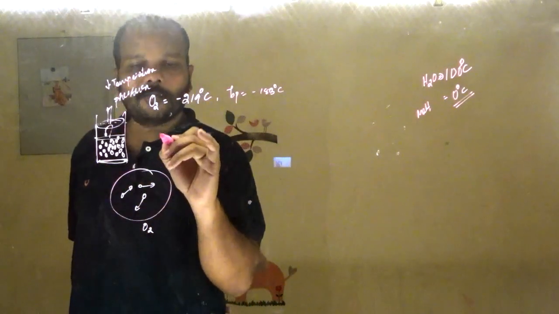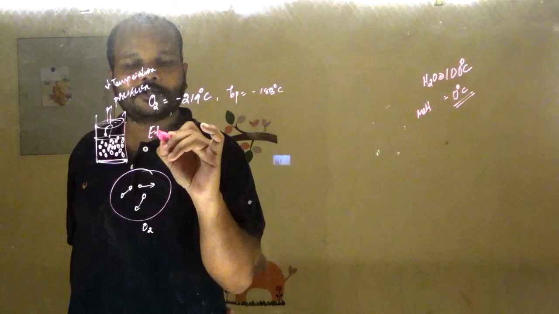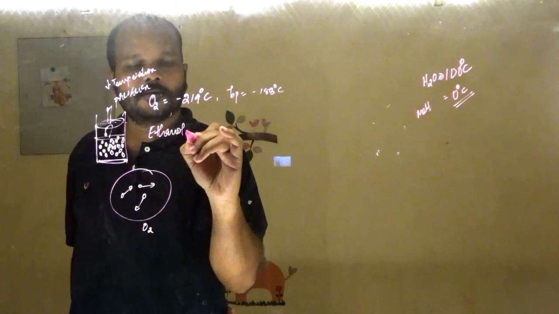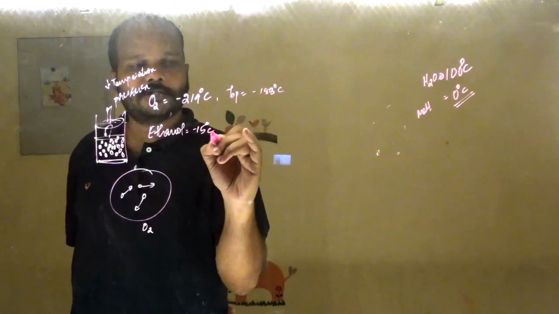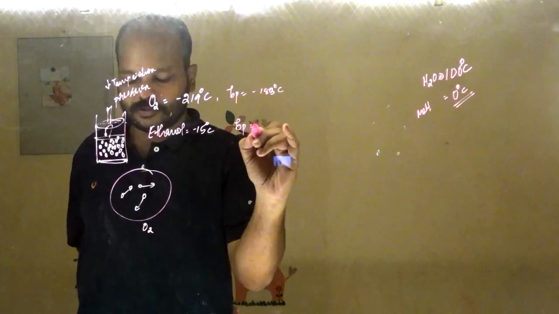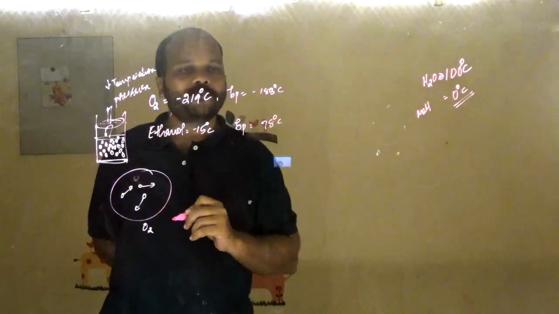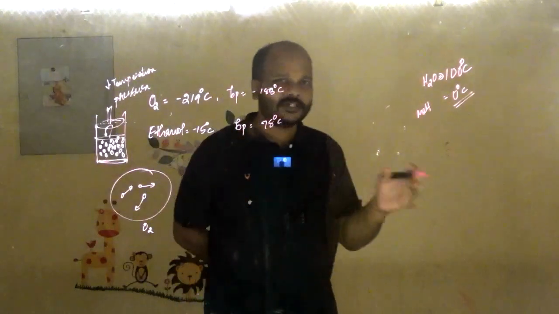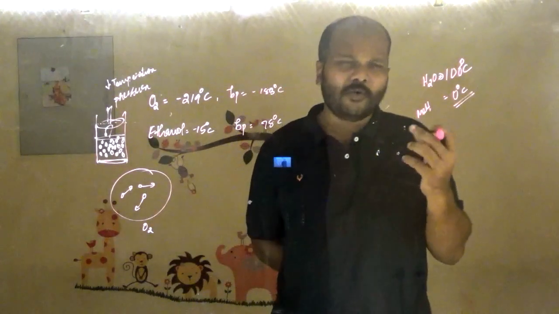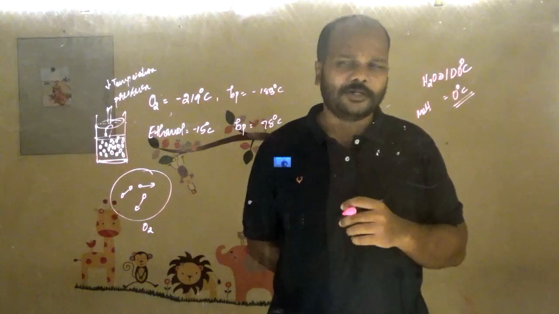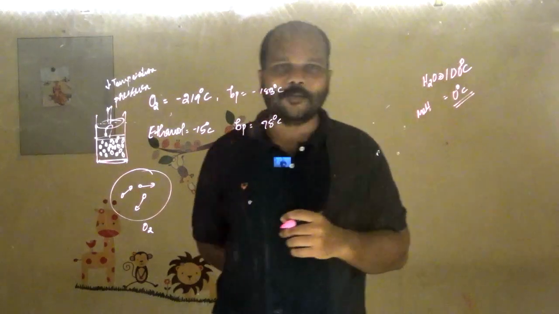Ethanol's melting point is -15 degrees Celsius and its boiling point is 78 degrees Celsius. So even before reaching 100 degrees Celsius, ethanol would be boiling.